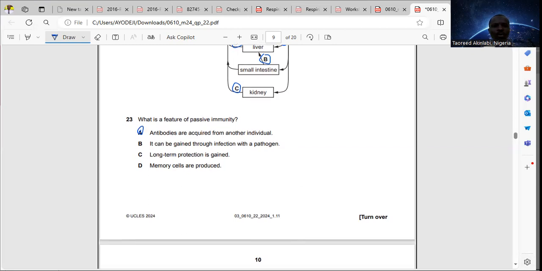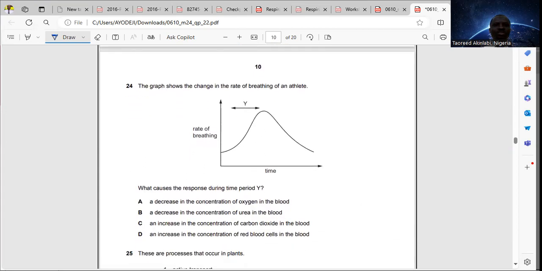For 24, the graph shows the change in the rate of breathing of an athlete. What causes the response during the time period Y? That means from here to here. Why is there an increase in the rate of breathing of the athlete?